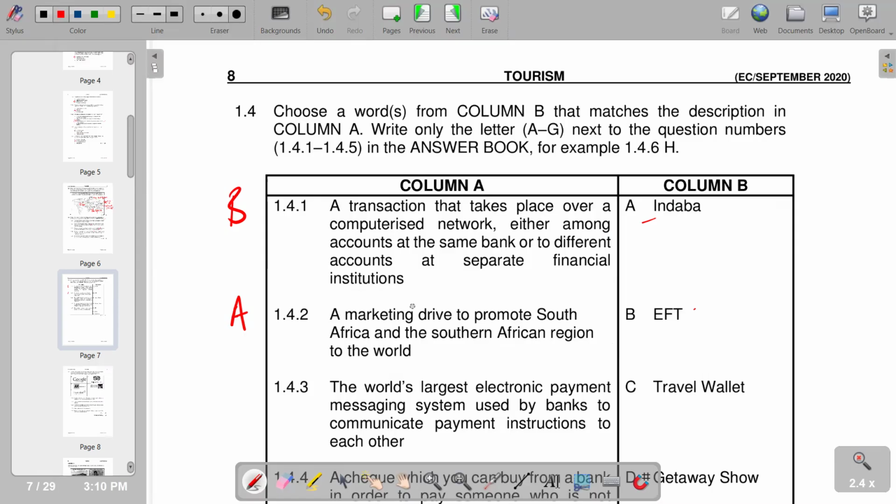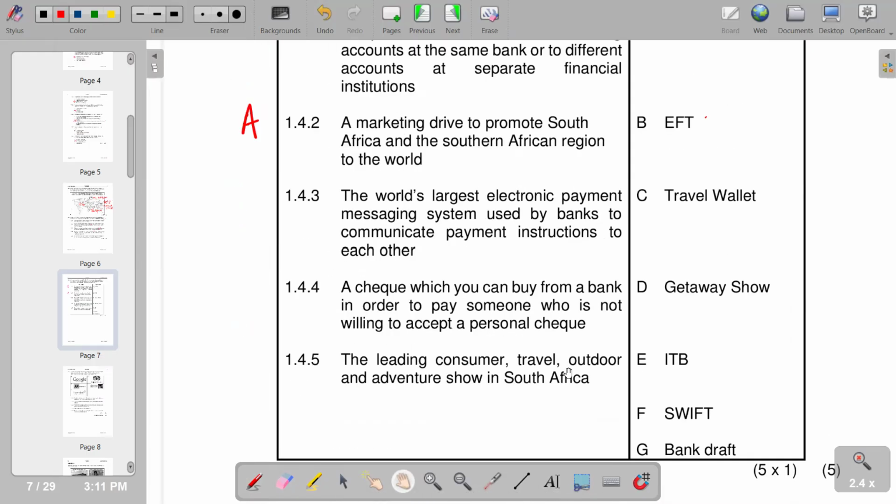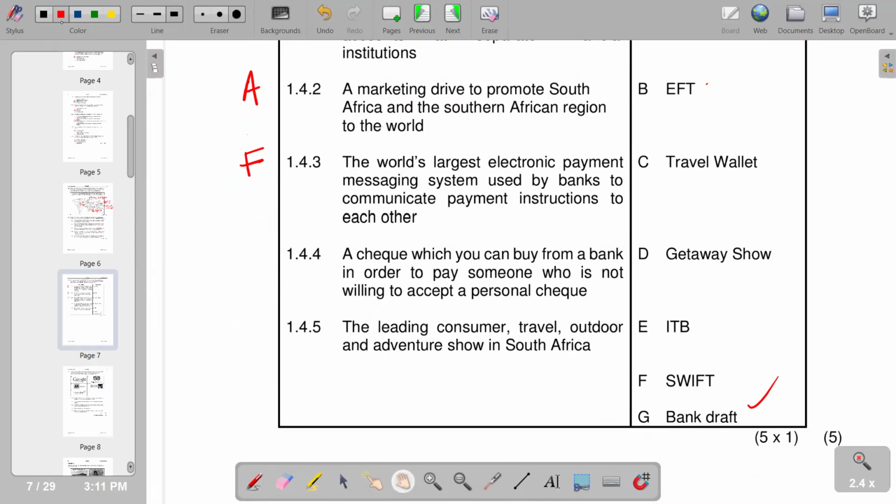1.4.3, the world's largest electronic payment messaging system used by banks to communicate payment instructions to each other. So it says that we have further responses given, and the correct one is SWIFT, which we have as F. So we have F. 1.4.4, a check which you can buy from a bank in order to pay someone who is not willing to accept a personal check. It is a bank draft, which we have as G. Bank draft.